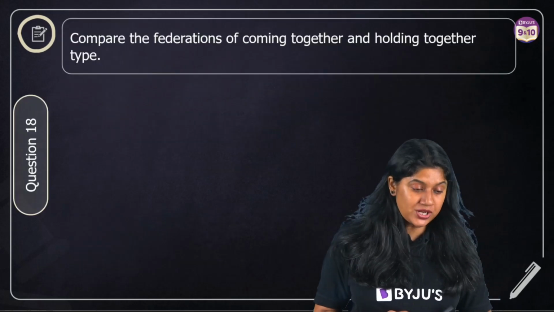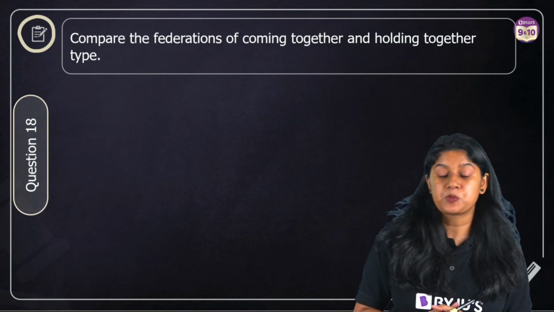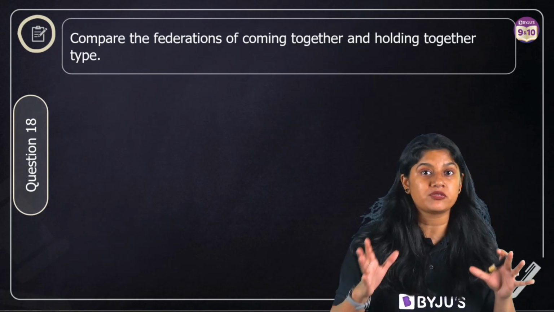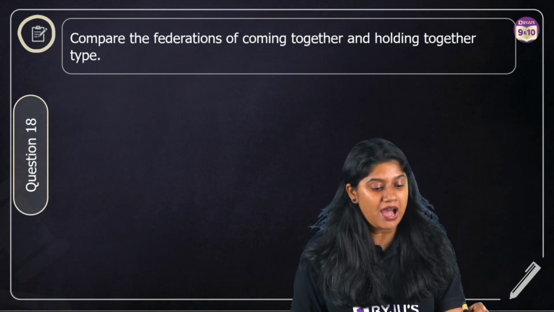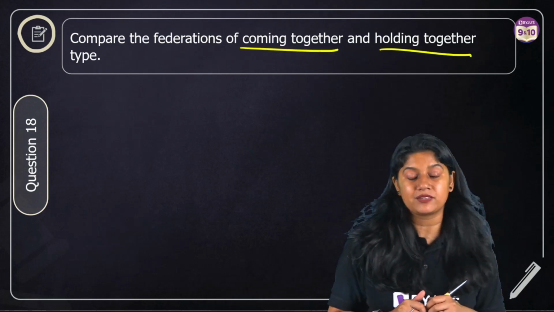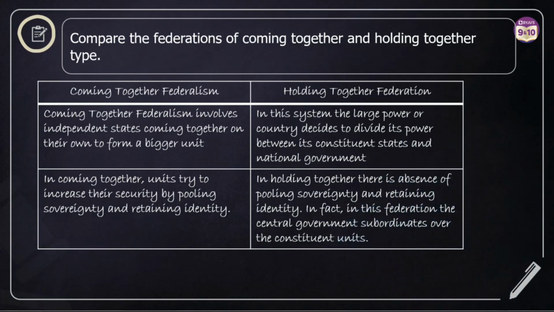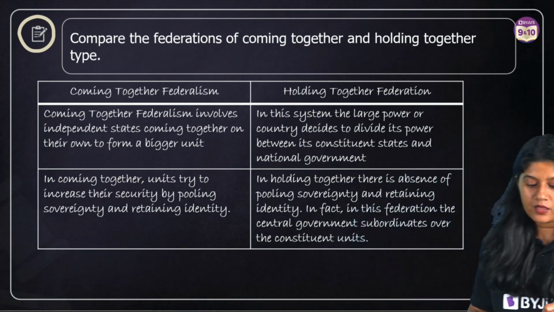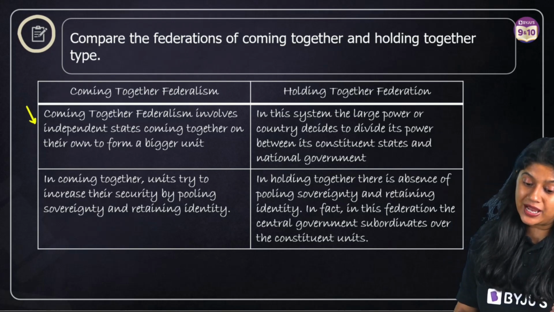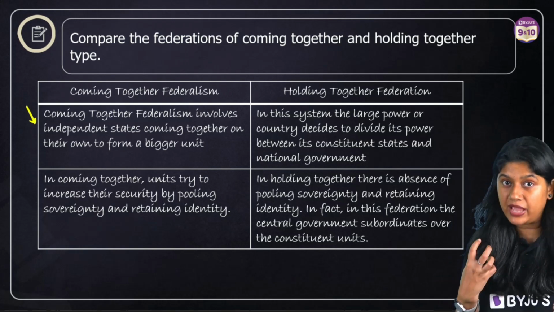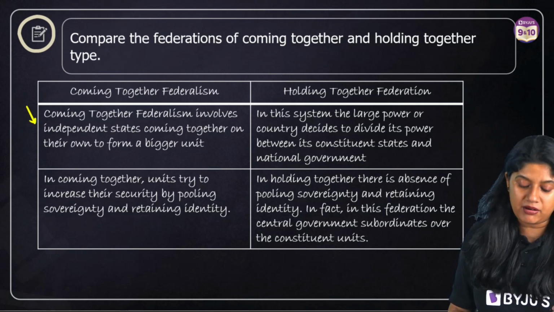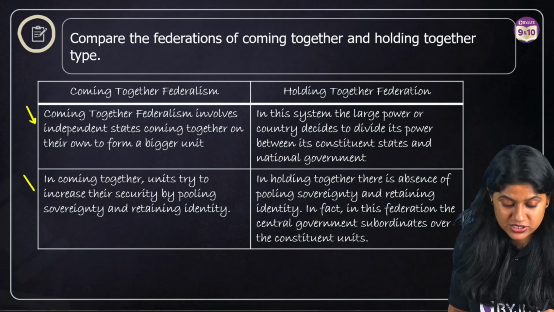Moving to the next question, that is question number 18. Now in this particular question, we have to compare the 2 different types of federation. We have coming together and holding together type. And everyone, again, this is very, very important, so take a screenshot of it from the exam point of view. In coming together, of course, we know that independent states will come together. They have their own powers, but they will keep their identity, right? This is very, very important.